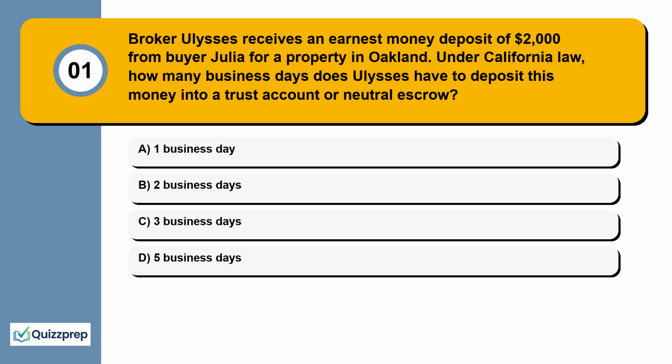Question 1. Broker Ulysses receives an earnest money deposit of $2,000 from buyer Julia for a property in Oakland. Under California law, how many business days does Ulysses have to deposit this money into a trust account or neutral escrow? 1 business day, 2 business days, 3 business days, 5 business days.